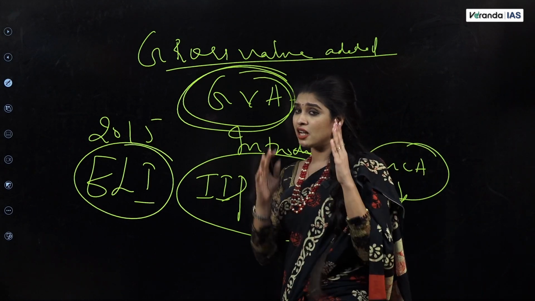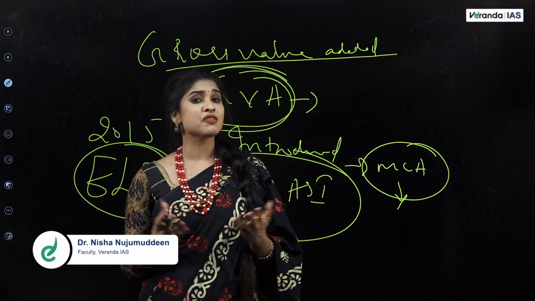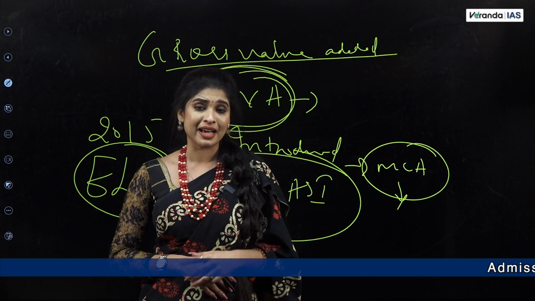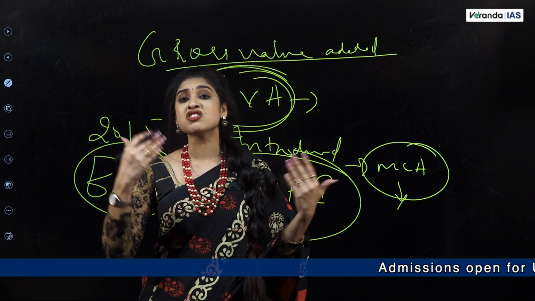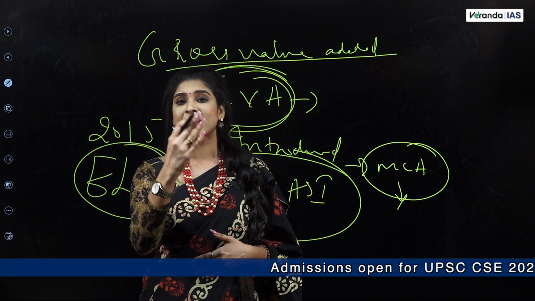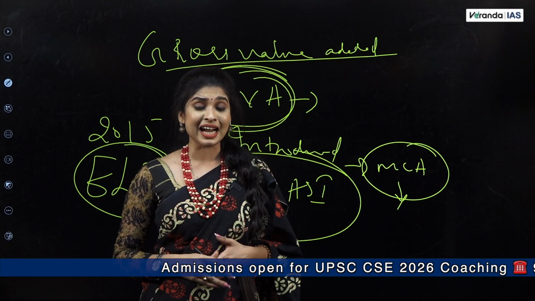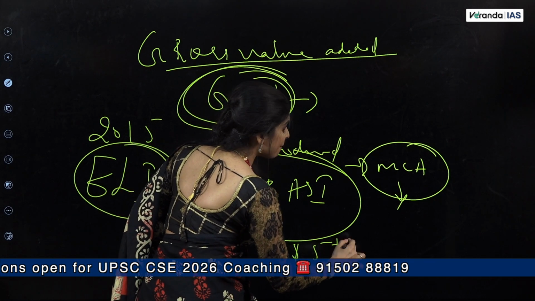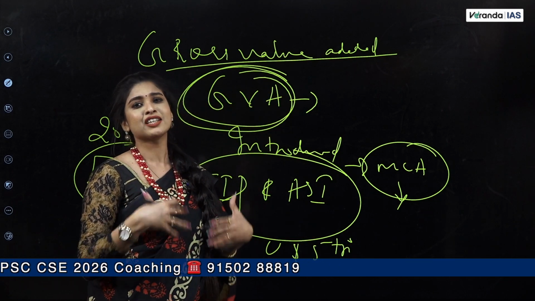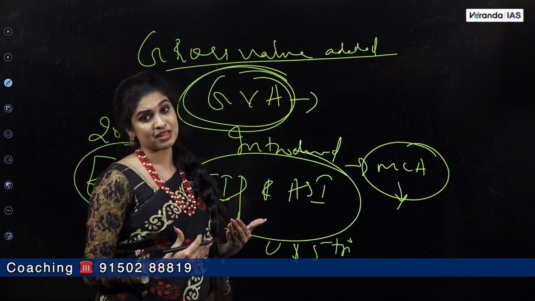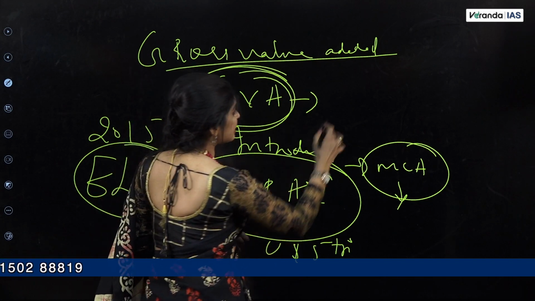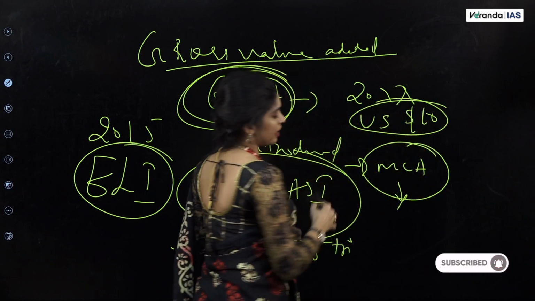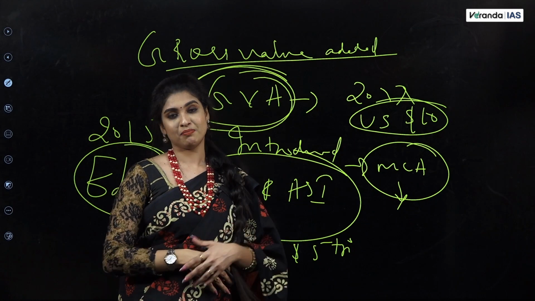Last but not the least, we all know the rank of our country India in terms of GDP. As far as recent data is concerned, India ranks number 5 in the entire world economy as far as GDP is concerned. And now by 2027, according to the IMF, we aim to become the third largest economy. It is said that India aimed to be a US dollar 5 trillion economy by 2025. But that was too early, so we've shifted it to 2027. And by 2032, India aims to become a US dollar 10 trillion economy. So we have to wait and see how practical this has been for us.